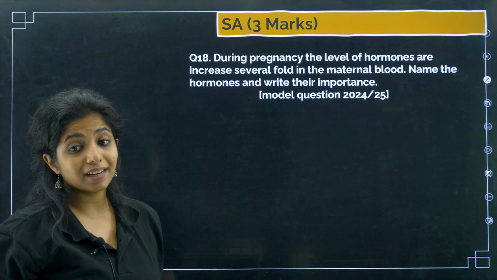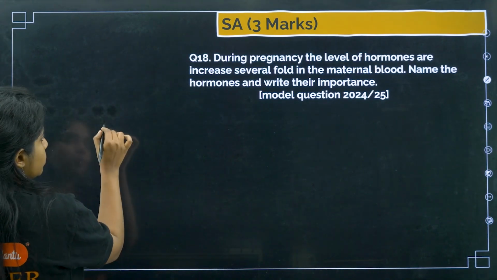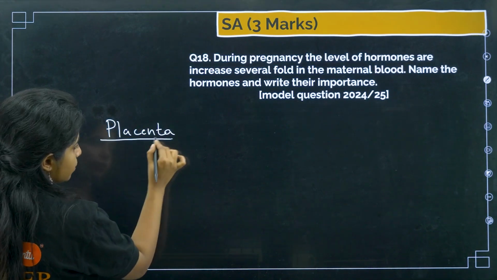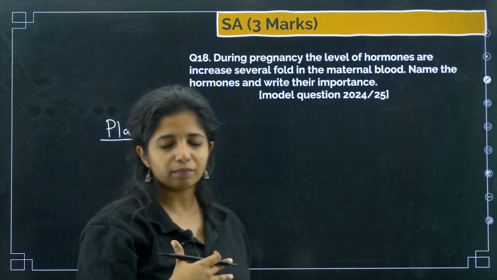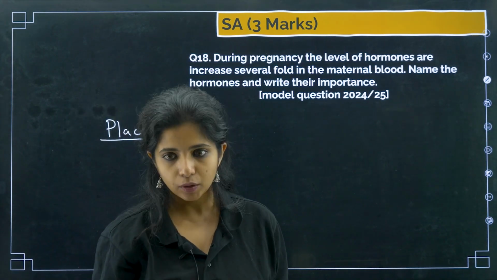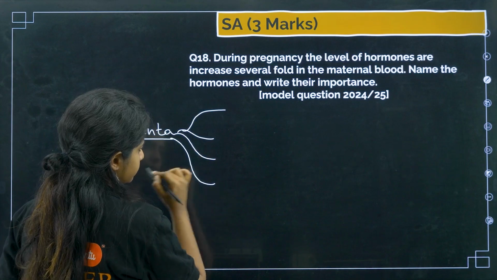Name the hormones and write their importance. So during pregnancy, you have first thing. During pregnancy, what is there? There is placenta being formed, which nourishes the baby. So endometrium nourishes the baby for some time, not baby, the embryo for some time, and later on this work is run by placenta. Okay, so placenta is responsible for the production of 4 hormones.